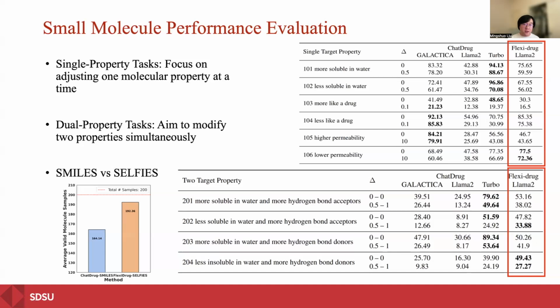Also, for small molecules we now use SELFIES-based output instead of SMILES. That brings a lot more valid generations, because SELFIES can naturally guarantee that the generated small molecule expression is valid.